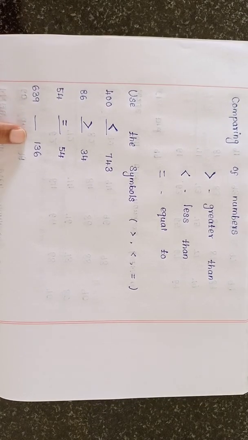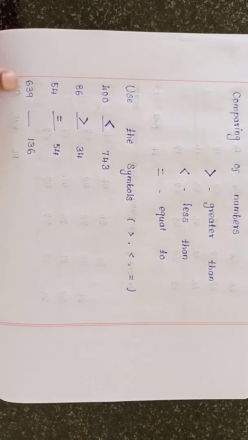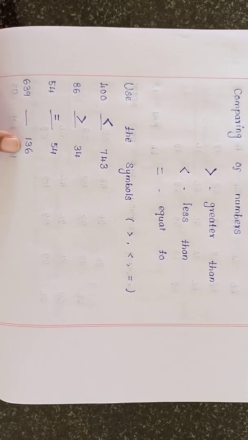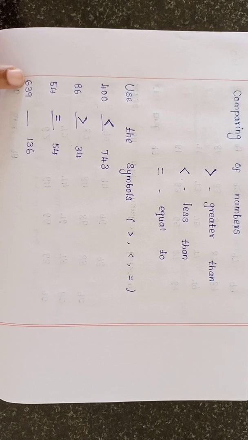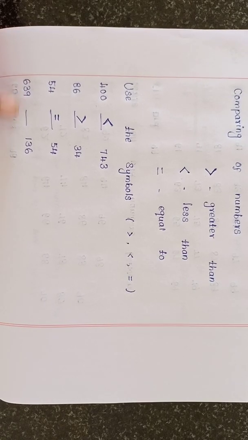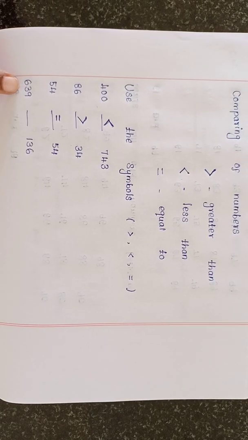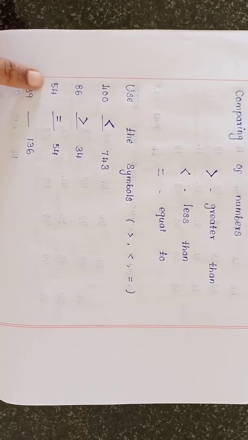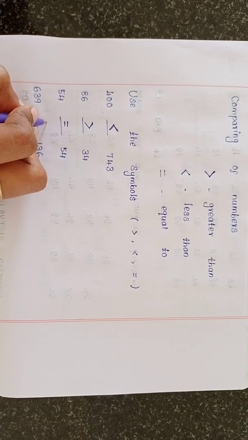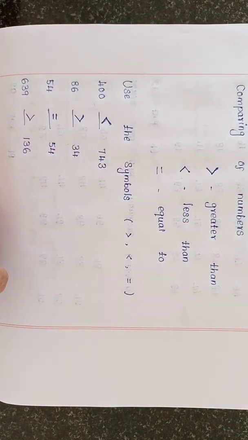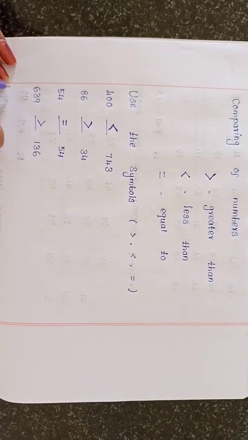Then 639 and 136. Both are three-digit numbers, so the highest place is hundreds: 600 and 100. Which is greater? 639 is the greatest number. The first number is the greatest, so we have to use the greater than symbol. The next one.